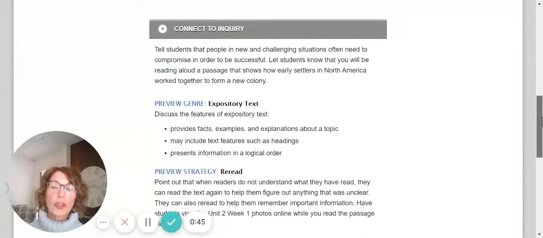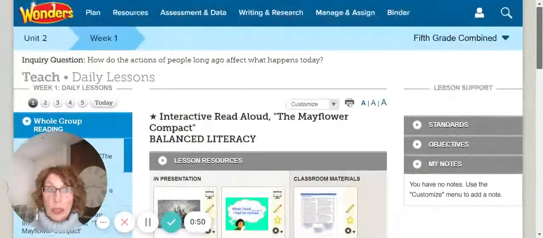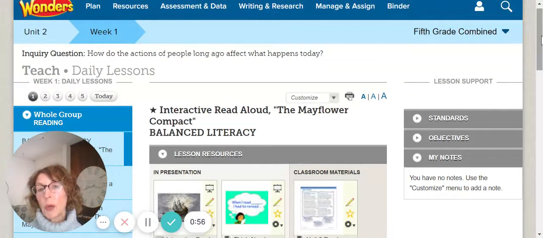This week's comprehension strategy is reread. We have worked with the reread strategy in past weeks, so it is a review. Let's just talk about that strategy for a moment and why it's useful to us as readers. Well, first of all, as we're reading, we want to make sure that we're understanding or comprehending what we're reading and not missing any of the important facts or details. So we go back and we may find ourselves thinking, oh, I'm not sure if I'm fully understanding that or if I'm going to be able to remember and recall that later in a conversation. So we go back and reread it.